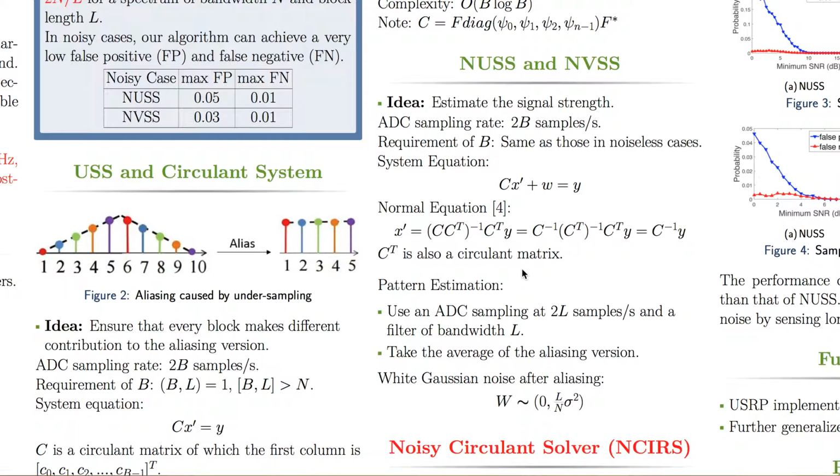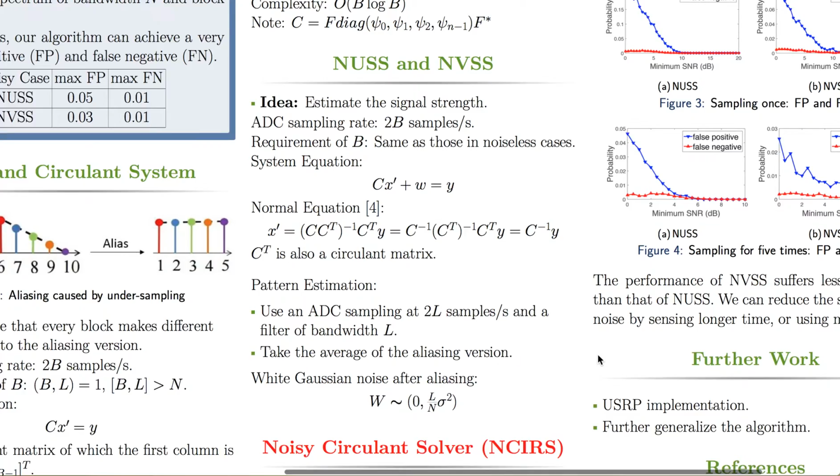But if we use this filter and this sampling ADC undersampling the original signal, all the channels will appear in the L bandwidth filter, each occupying a layer. And if we take the average of the signal, we will also take the average of noise, and the variance of means will be smaller than the original one. So the power of noise is also smaller.